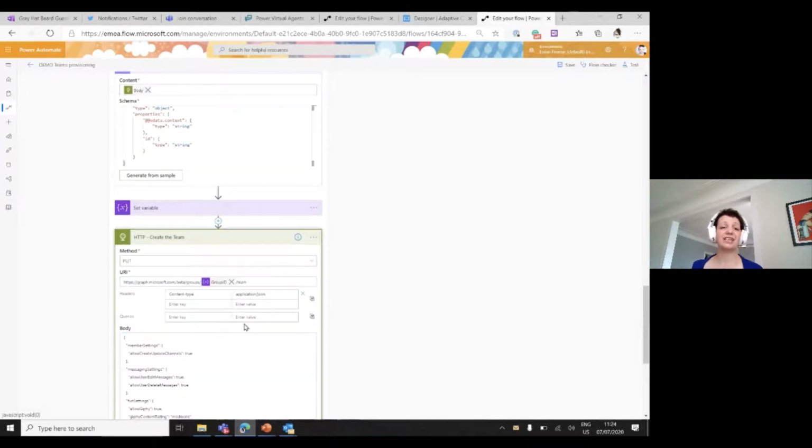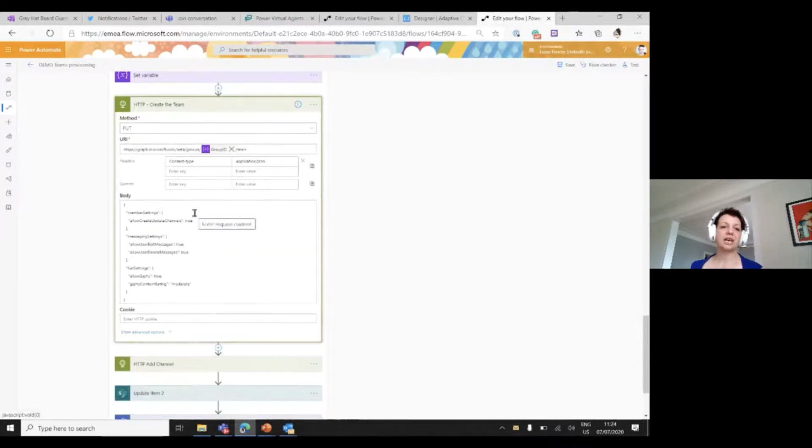After that, we need to parse this JSON. We need to create a team, so I use the method PUT. PUT always means there is already something, and now I want to upgrade this, so I want to add new information to that. So we already have an Office 365 group, which is the foundation of a team, and now I just say, hey, I want a team on top of this Office 365 group, and I have some settings, just like fun settings, Giphy content rating is moderate, or allow users to edit and delete their own messages.